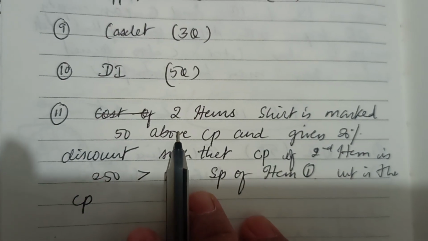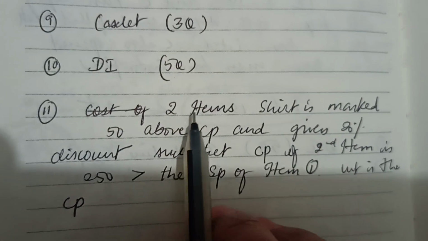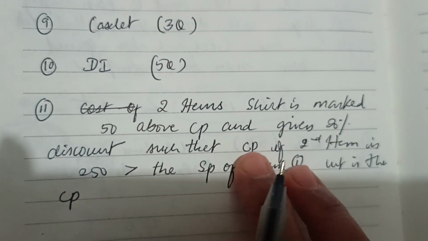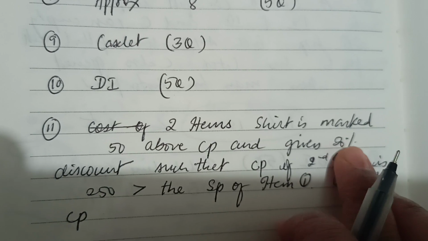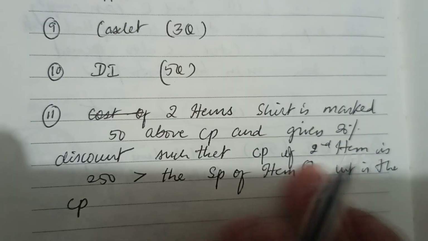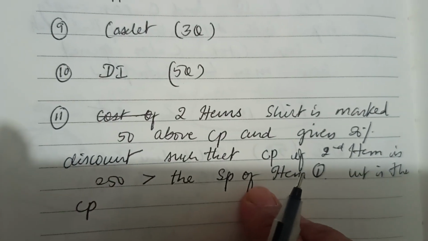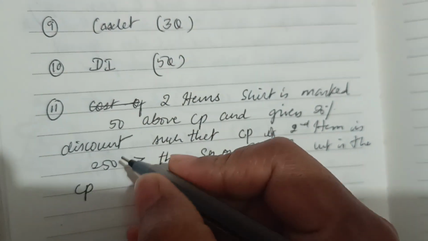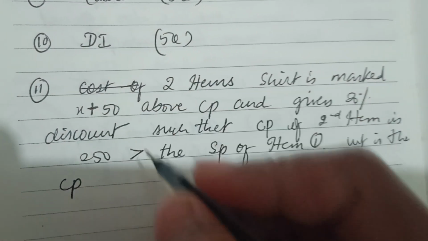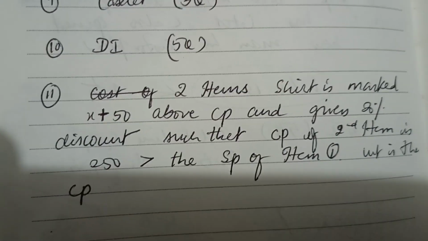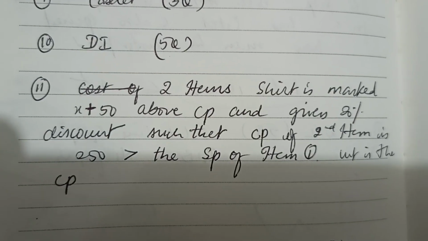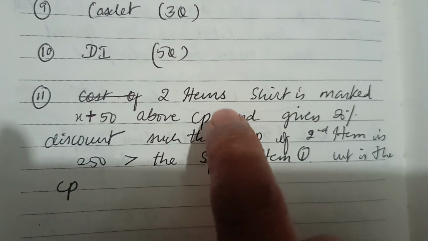This is one more question on profit and loss. They had given 2 items. The first one was marked I think 50 or 150 above the cost price, and later they gave a discount of 20% on that, such that the CP of the second item is 250 more than the selling price of item 1. I don't know whether they had given the variable or not. I don't exactly remember the data they had given, but it was exactly like this.